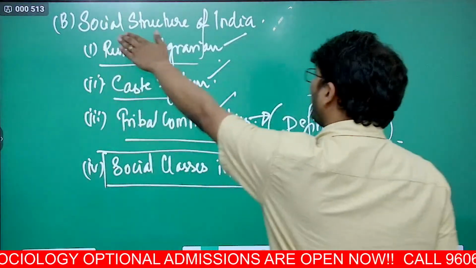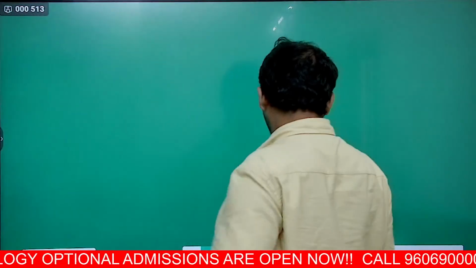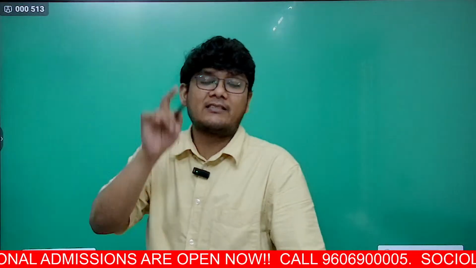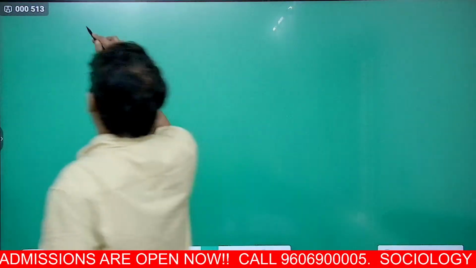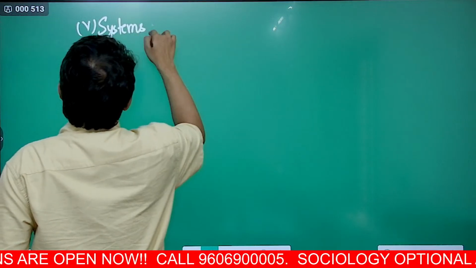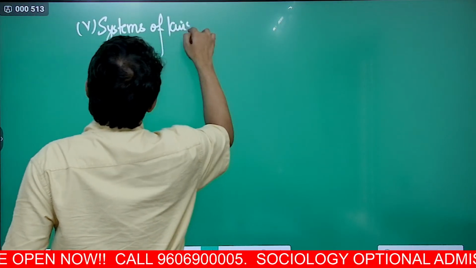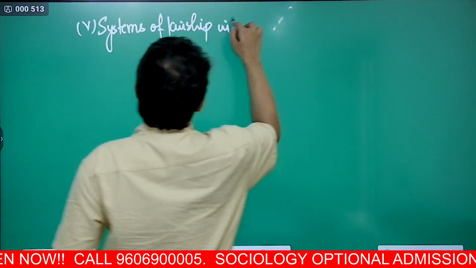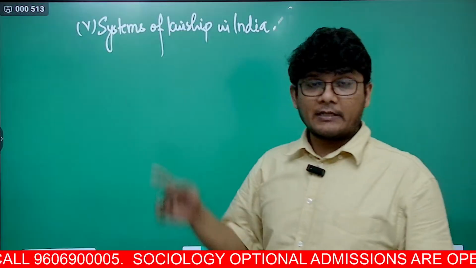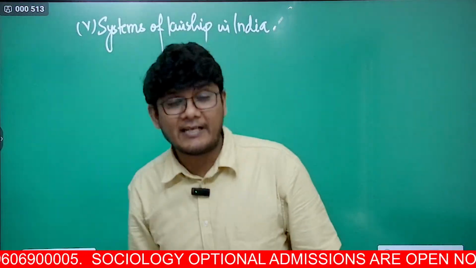And then in this social structure we will continue, and you will have the fifth one, that is systems of kinship in India. Now remember, the kinship system is already done in paper 1.